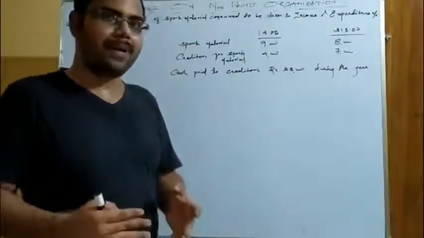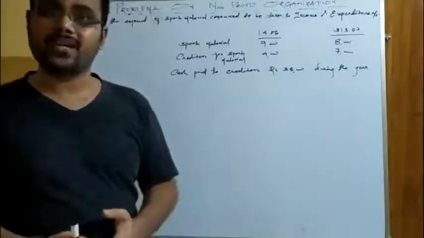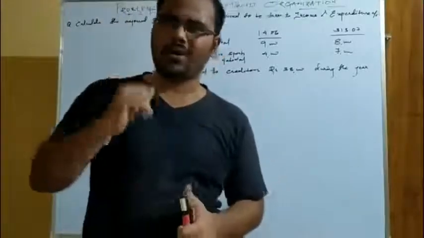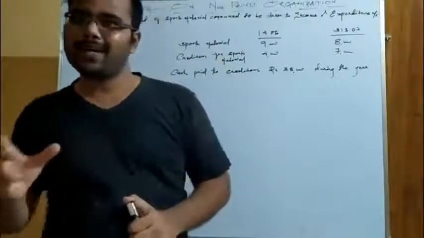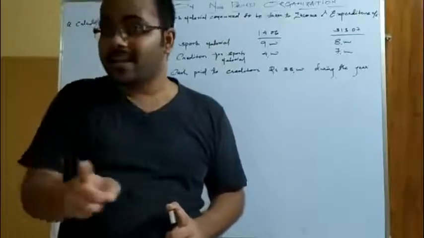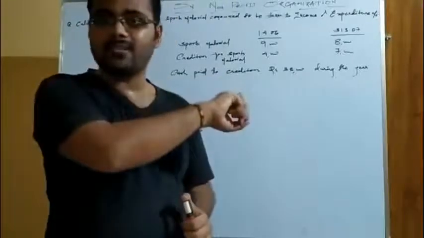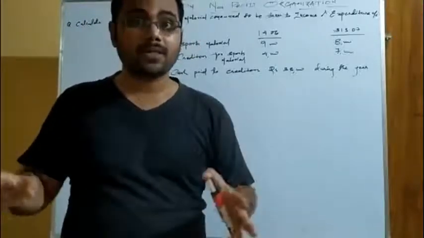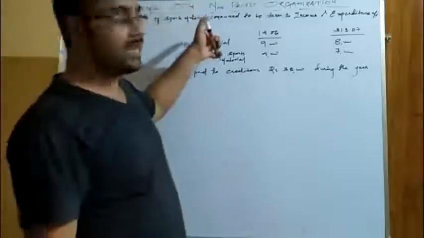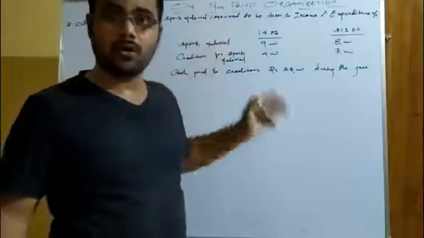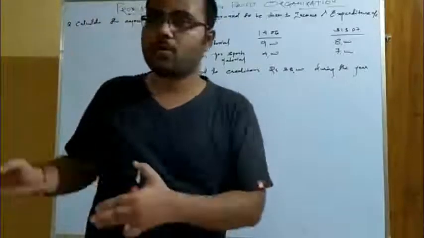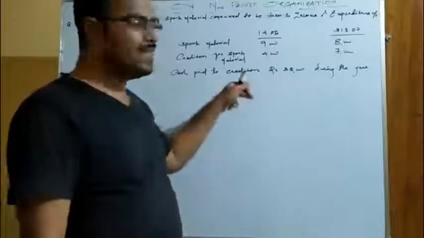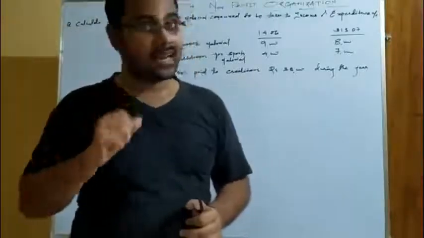So if you prepare the creditor account, the ledger account of the creditor, can we find the purchases? Because when you purchase on credit basis, what is the journal entry that you pass? Purchase account debited to creditor account. That means if you prepare the ledger account of the creditor using these balances, definitely we can get the answer of purchases. So first of all, we need to calculate the purchases in order to calculate the second demand of the question. In order to calculate the material consumed during the accounting year, we have to calculate the purchases using the balances of creditors, and we have to prepare the ledger account of the creditor.